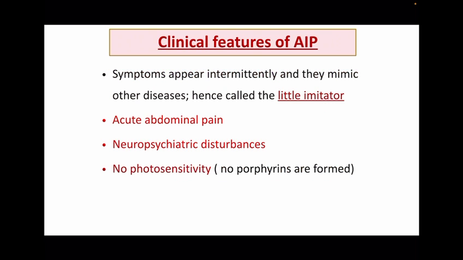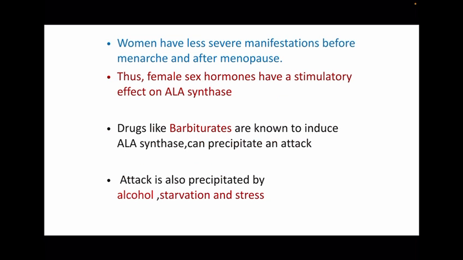Now about the clinical features of acute intermittent porphyria. Symptoms appear intermittently and they mimic other diseases. Hence, it is also called the little imitator. The features are acute abdominal pain, neuropsychiatric disturbances, and there is no photosensitivity as no porphyrins are found here. Women have less severe manifestation before menarche and after menopause. Thus, female sex hormones have a stimulatory effect on ALA synthase. Drugs like barbiturates are known to induce ALA synthase and can precipitate an attack. An attack is also precipitated by alcohol, starvation and stress. And the third point, that drugs like barbiturates induce ALA synthase, is important here.